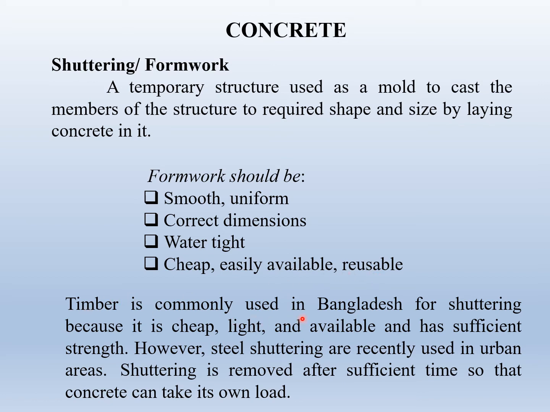Timber is commonly used in Bangladesh for shuttering because it is cheap, light, and available, and has sufficient strength. However, steel shuttering is recently used in urban areas. Shuttering is removed after sufficient time so that concrete can take its own load.